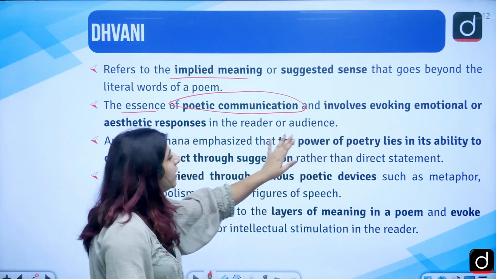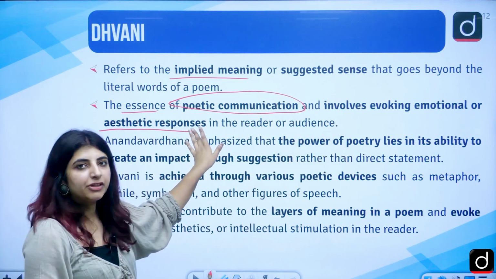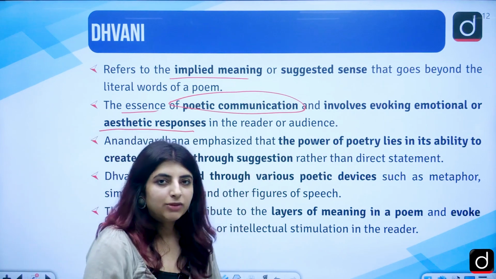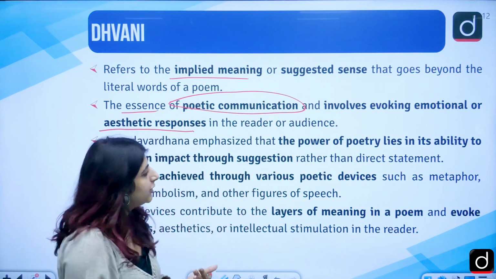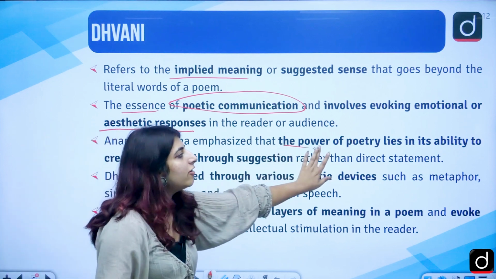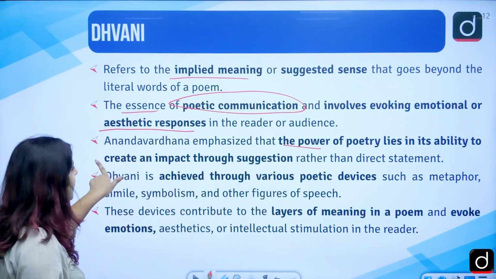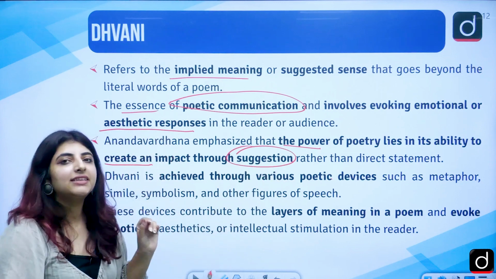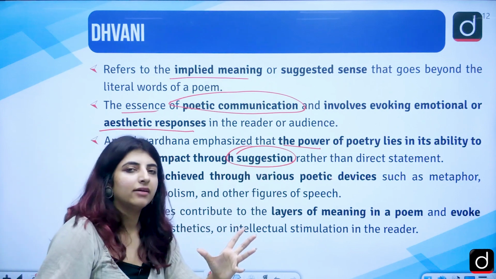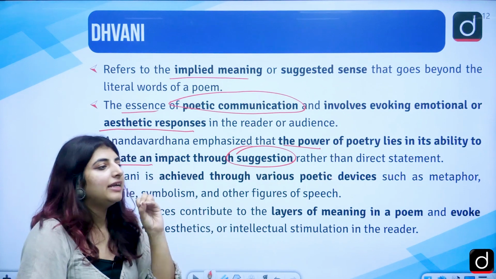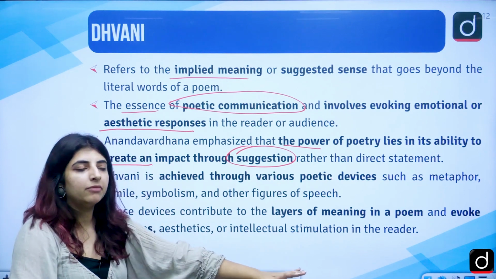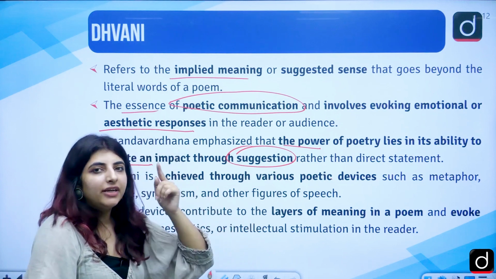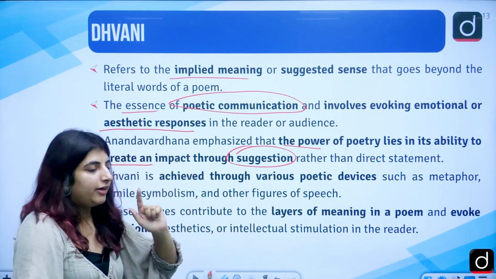Involves evoking emotional or aesthetic responses. So we are going to deal with certain examples as well so that this particular theory is clear to you. The power of poetry lies in its ability to create an impact through suggestion rather than a direct statement, that you are not providing the reader, you are not letting them know that this is what I am talking about, this is a direct statement, but rather you let the mind of the reader work particularly, correct?